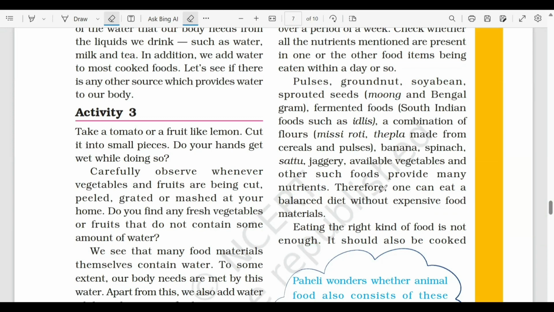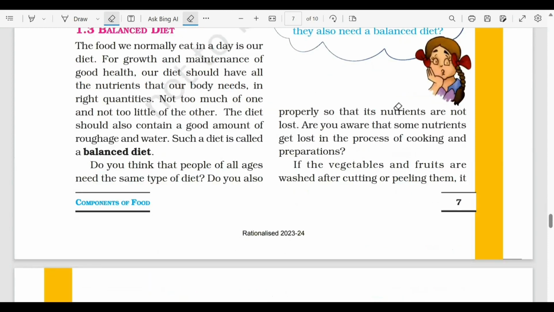ऐसा नहीं है कि हमें बस एक balanced diet ही खाना है. It should be cooked properly so that its nutrients are not lost. So apart from having a well balanced diet, we should also make sure कि हम जैसे उसे prepare कर रहे हैं, उस preparation method में उसका nutrients lost ना हो. Are you aware that some nutrients are lost in the process of cooking and preparation? ऐसा बहुत बार होता है. We are washing too much of rice and pulses, सारे nutrients wash away हो जाते हैं. And if there are vegetables and fruits that are washed after being cut or being peeled, उसकी वजह से भी सारे nutrients wash away हो जाते हैं.